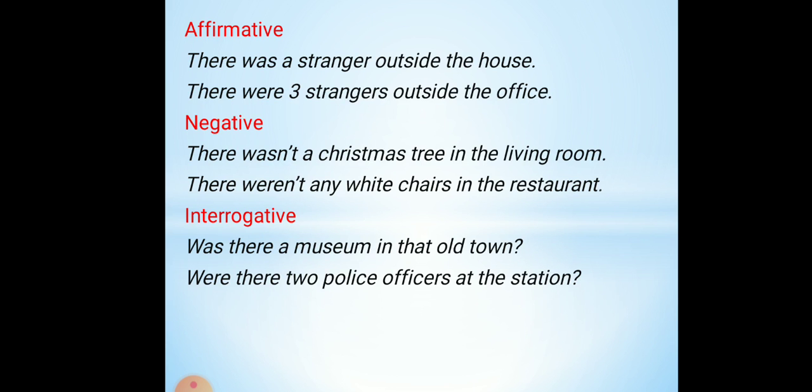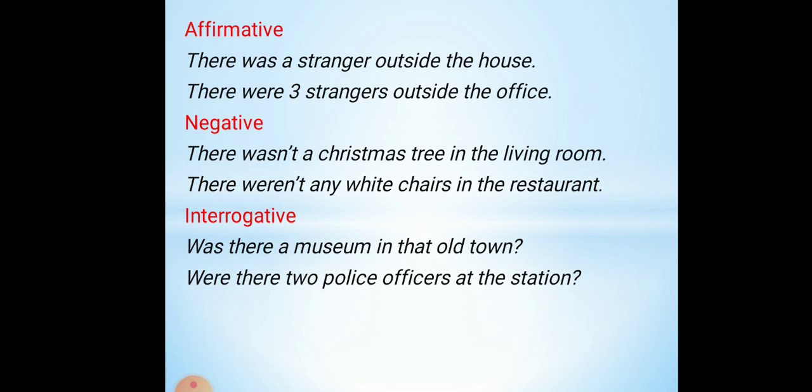For the negative forms, there wasn't a Christmas tree in the living room. Qonaq otağında yeni il ağacı yox idi. There weren't any white chairs in the restaurant. Restoranda heç ağ stul yox idi.